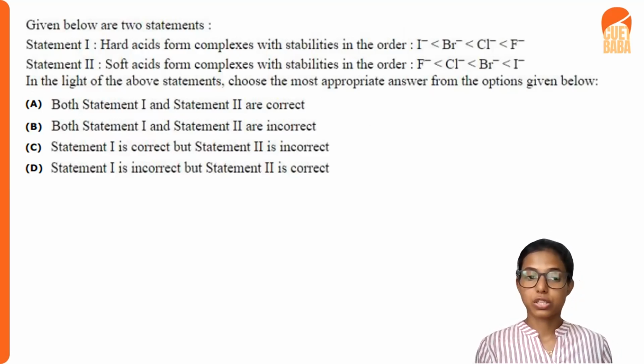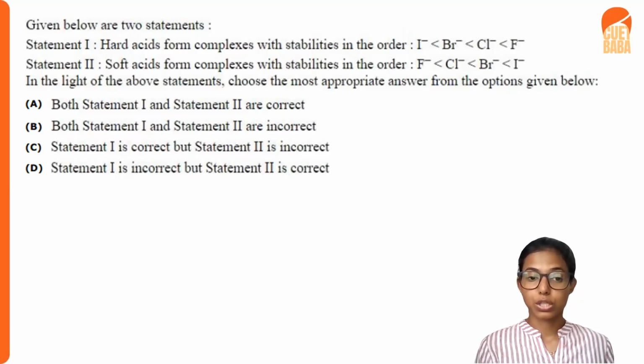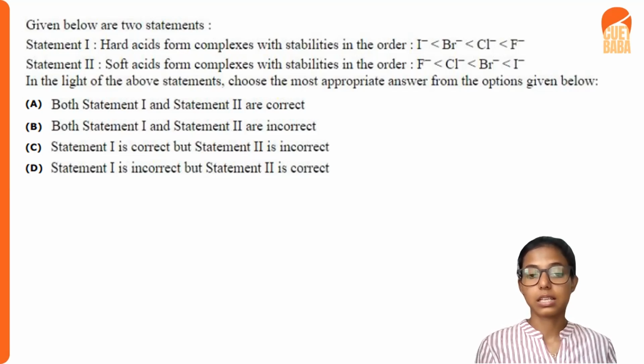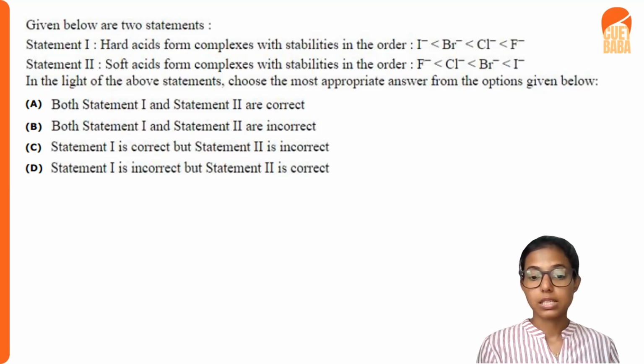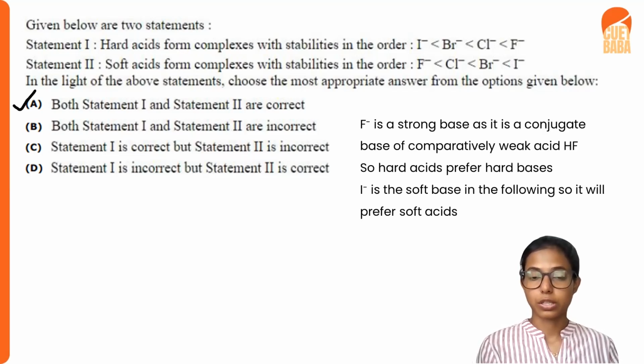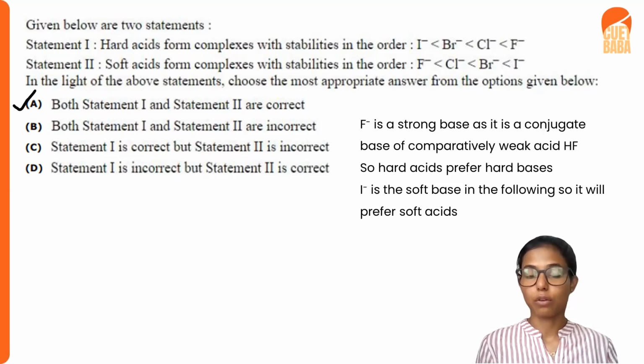And the options are: A, both statement 1 and 2 are correct; B, both statement 1 and 2 are incorrect; C, statement 1 is correct but statement 2 is incorrect; and D, statement 1 is incorrect but statement 2 is correct. So when we do this question, we know that when we take the acid strength of the hydrogen halides, that is HF, HCl, HBr, and HI, the strongest acids are lower in that group. That is, HI is the strongest acid.